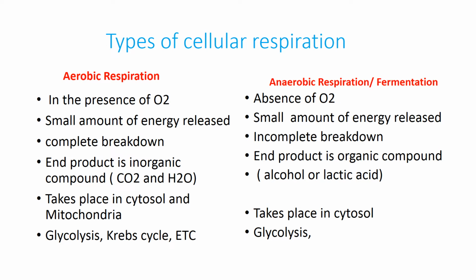So, there are two main types of cellular respiration: aerobic respiration, and second one is anaerobic respiration. Aerobic respiration is the type which takes place in the presence of oxygen. Anaerobic respiration takes place in the absence of oxygen. Oxygen is not involved in anaerobic respiration, so it is also known as fermentation. A large amount of energy is released during aerobic respiration, but a very small amount of energy is released in anaerobic respiration.